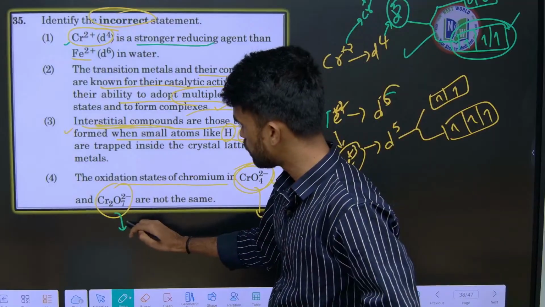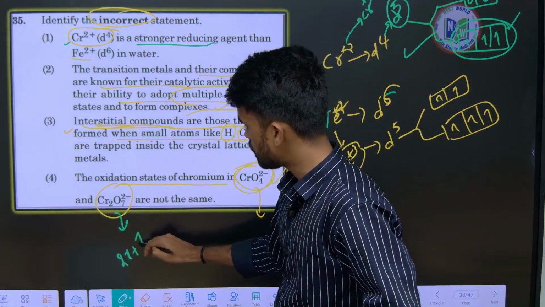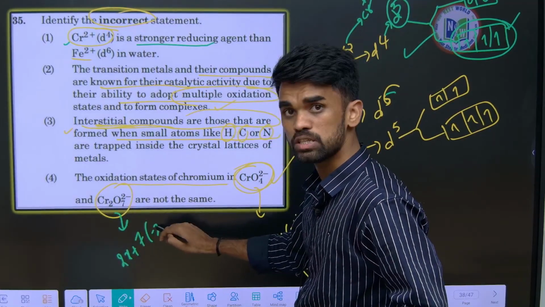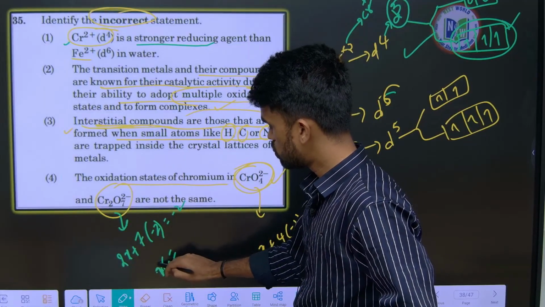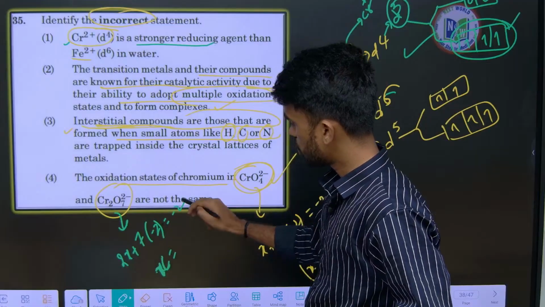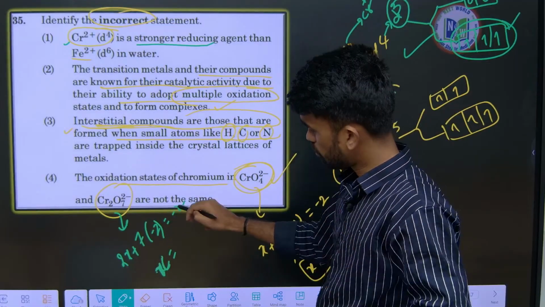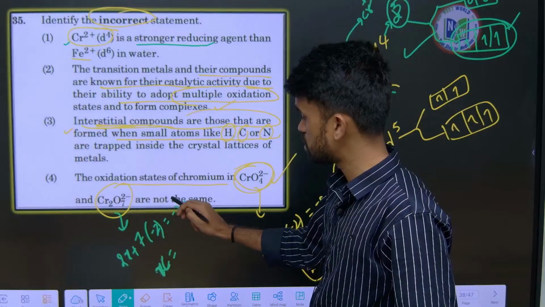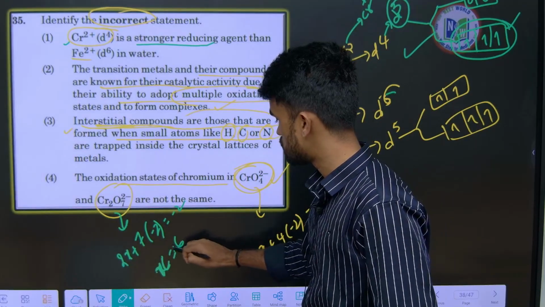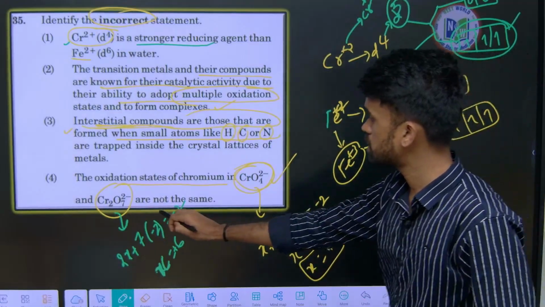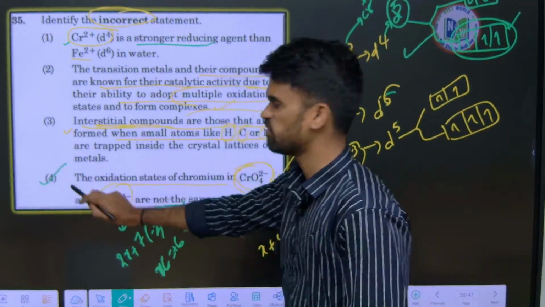Here also, 2x plus 7 oxygen atoms, each minus 2, overall charge minus 2. So x will be how much? This will be minus 2 plus 14, so 2x equals 12, so it will be plus 6. Both have the same, right? But he is saying not same. So this is incorrect.